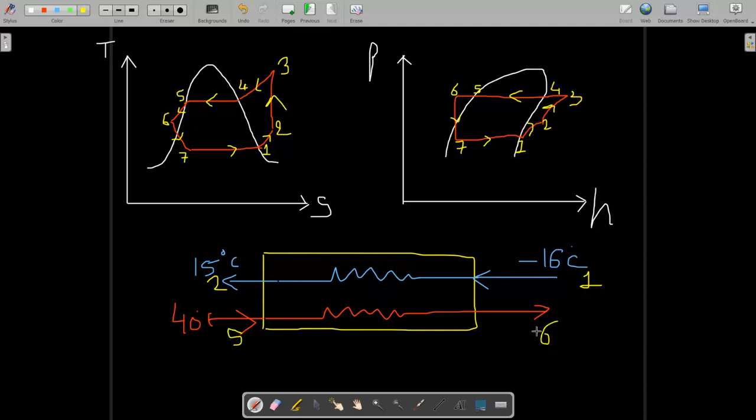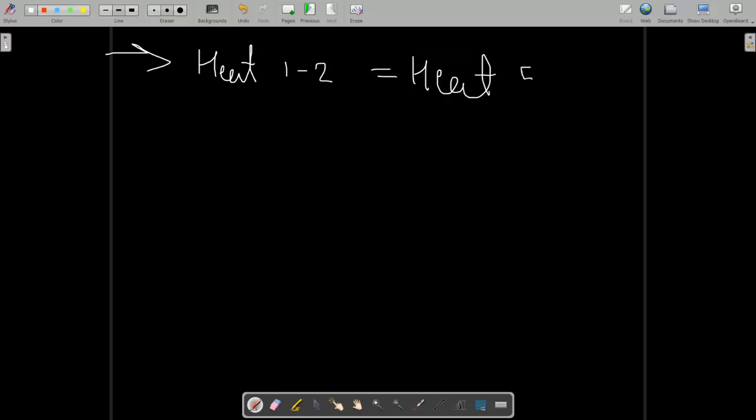Nothing is mentioned about the efficiency of the heat exchanger, so we are assuming the efficiency of the heat exchanger is 100%. Whatever heat is exchanged between states 1 to 2 is the same as the heat exchanged between states 5 to 6. Both are constant pressure processes with no pressure losses, so we can write m cp delta T, with cp for the vapor.